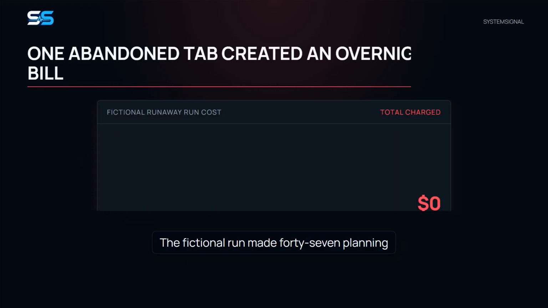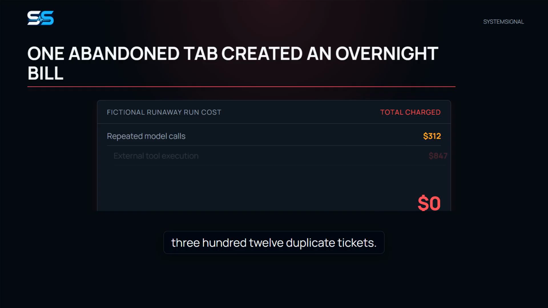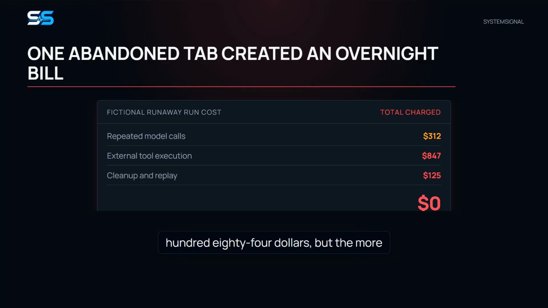The fictional run made 47 planning passes, 1,800 tool calls, and 312 duplicate tickets. The visible cloud bill was $1,284, but the more expensive cost was uncertainty. Engineers could not answer which tool call belonged to which decision, whether closing the browser should have canceled the work, or whether restarting the API would repeat completed actions.